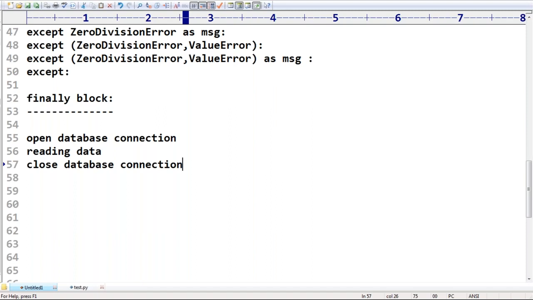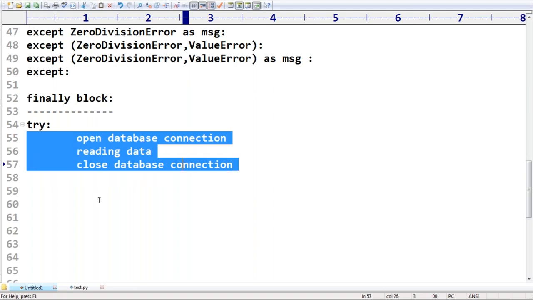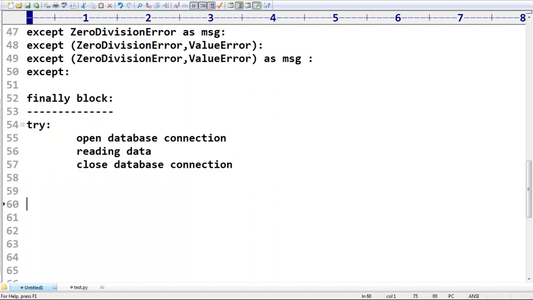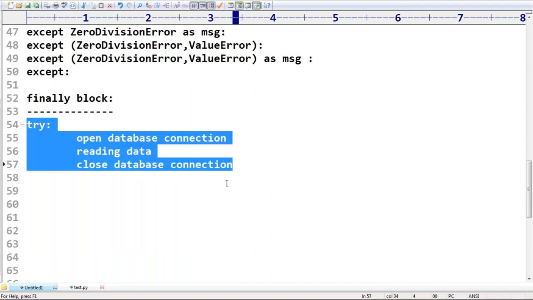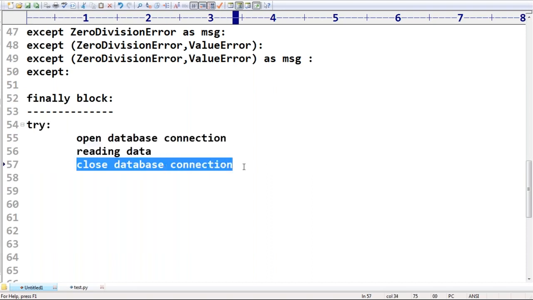Up to this, it is clear for all of you, right? Now take a special case, sir. If I take a try block and put these 3 lines inside a try, is placing cleanup code inside a try block recommended or not recommended?